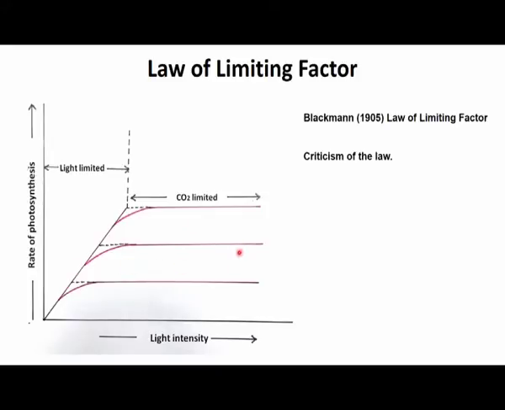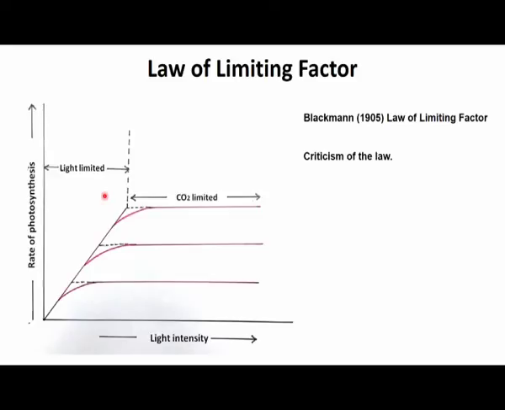As you increase the CO2, the curve will go further up, but at that point again it will reach another maxima, and in that case again the CO2 is going to be a limiting factor. Similarly, if you have a very large quantity of CO2, then the light intensity might be a limiting factor.